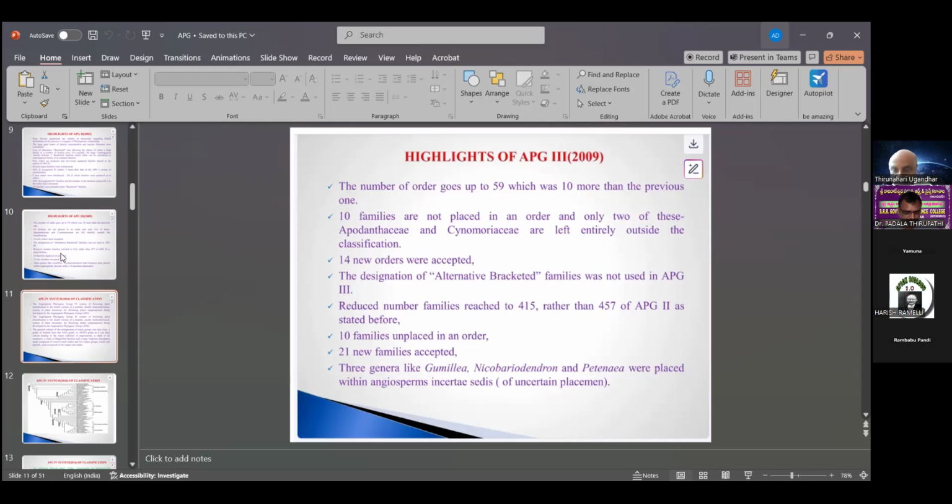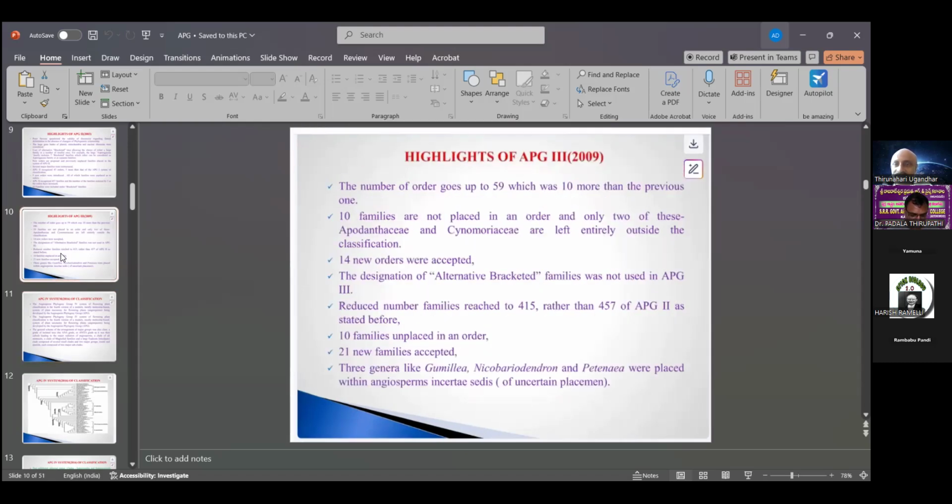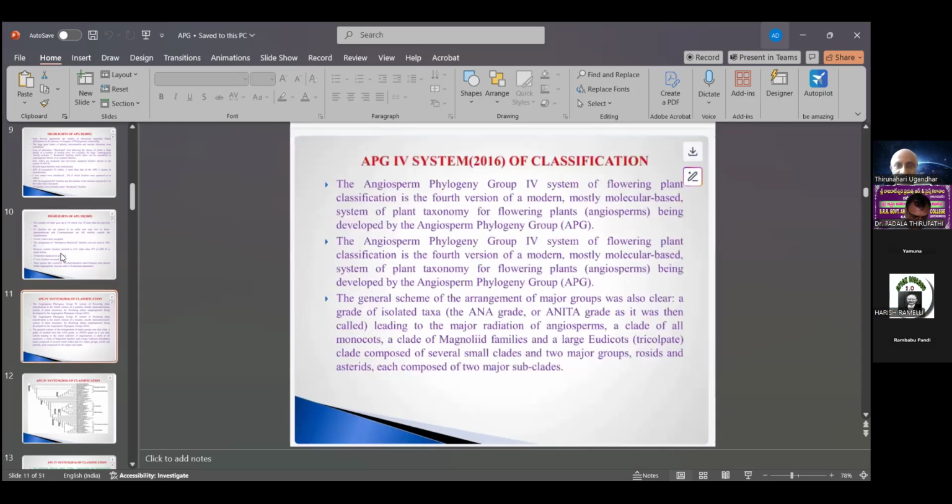The three genera Gumillea, Nicobariodendron and Paracryphia were placed within the angiosperms in a series of uncertain placements. The APG-4 system of 2016 is the final and latest classification of modern taxonomy, or modern systematics. It gives the general scheme of arrangement of the major groups. A grade of isolated taxa, the ANA grade or ANITA grade, leads to the major traditional angiosperm plants, the grade of all monocot and dicot plants in groups.